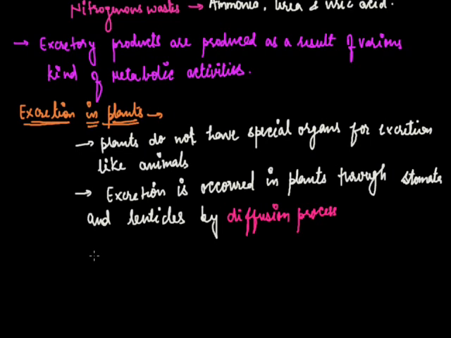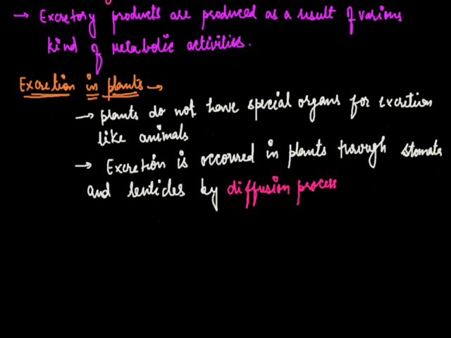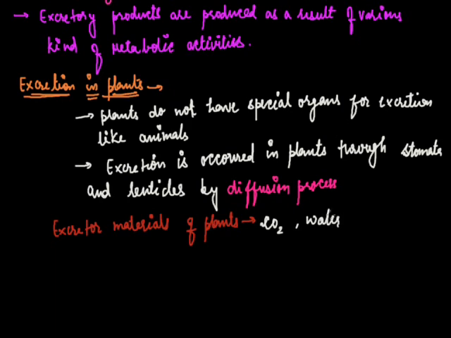So oxygen, for plants, is an excretory material. So the excretory materials of plants, carbon dioxide, water, and oxygen, are eliminated through stomata or lenticels.